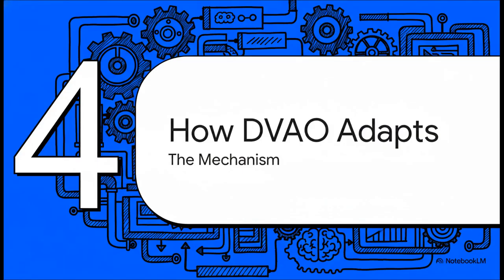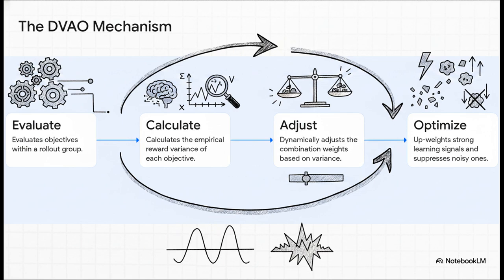Moving right along to Section 4. How DVAO adapts dynamically, the mechanism. Let's break this mechanism down, because it's brilliantly systemic. First up, DVAO evaluates objectives within what's called a rollout group. That's basically just a batch of the AI's recent attempts at a task.